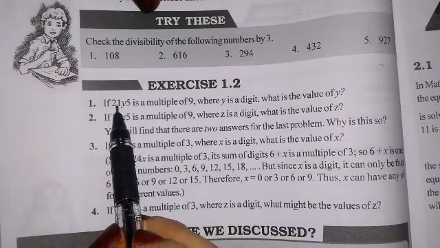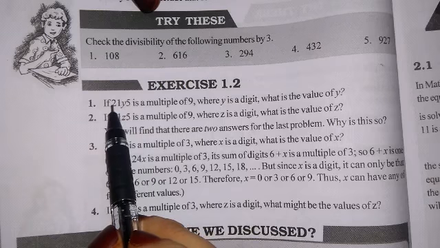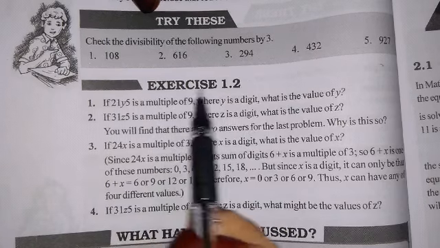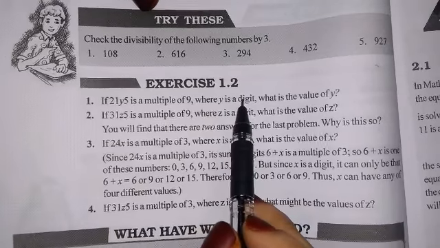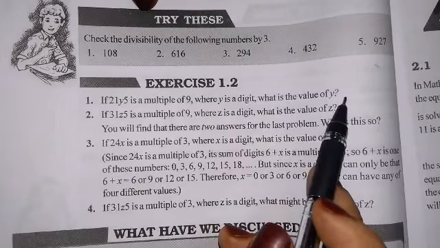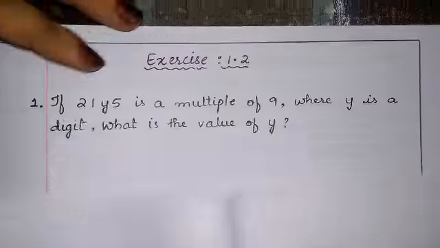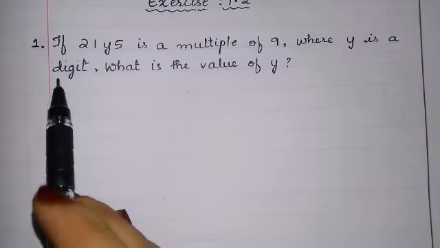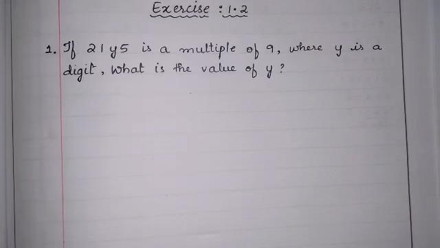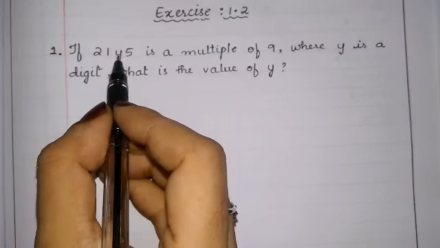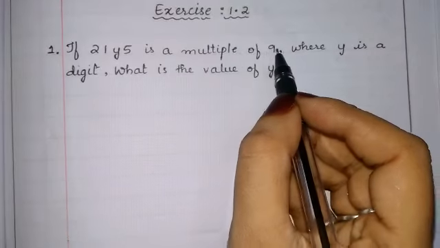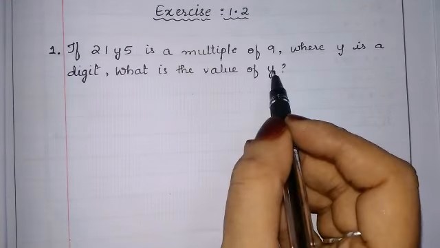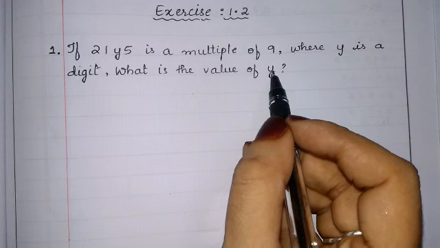If 2 1 y 5 is a multiple of 9 where y is a digit, what is the value of y? Okay, let us check now. Here you can see the question. If 2 1 y 5 is a multiple of 9 where y is a digit, what is the value of y?